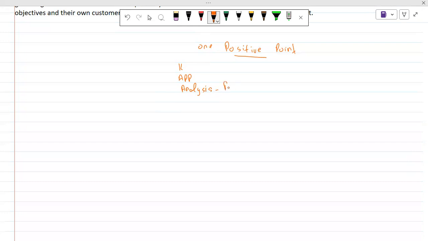So analysis, further analysis, and lastly, the impact, or you can say the consequences on the business, or the business objectives.